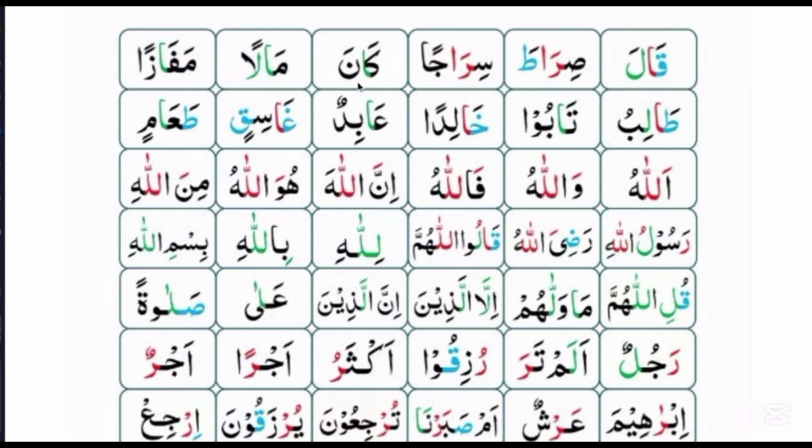Sirajan, here is the same condition. Okay, and the next word is kana. Ka is a letter which we will read with a thinner voice, not with a thicker voice. So alif comes after a letter which we read with a thinner voice, so this alif we will read with a thinner voice.